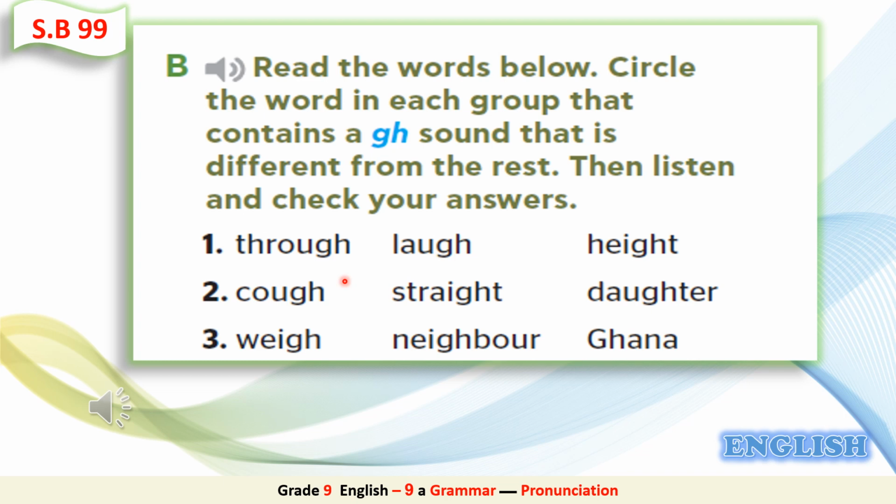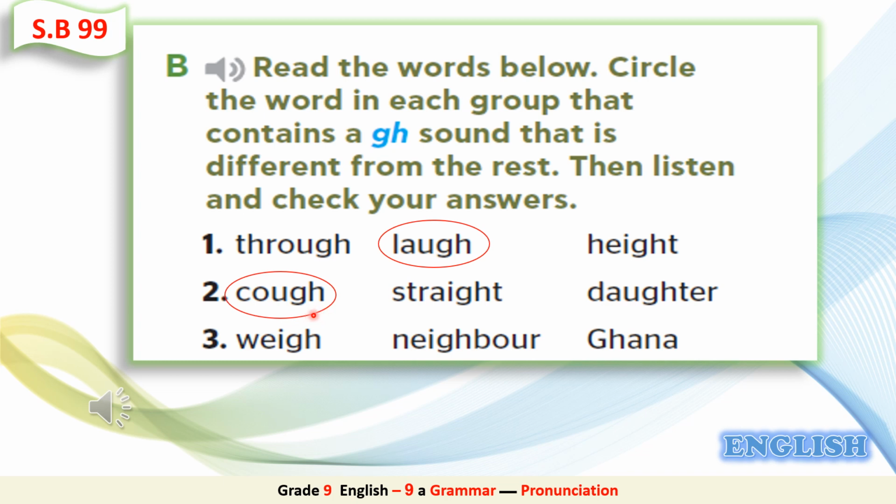Okay, now let's answer them together. Number 1, what do you think the correct answer is? Excellent, it's laugh. So the GH here is pronounced as F, whereas in these 2 words we don't pronounce the GH, through and height. Number 2, the correct answer is very good. It's cough.